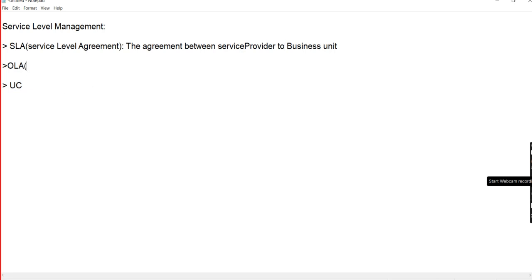And OLA, that is the operation level agreement.